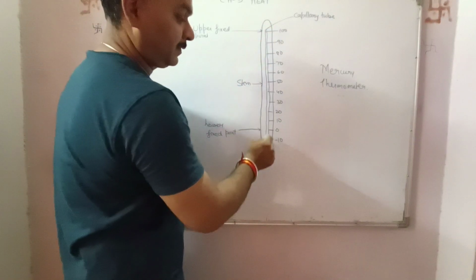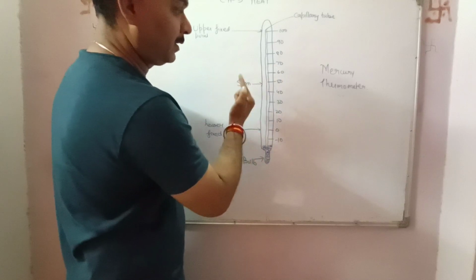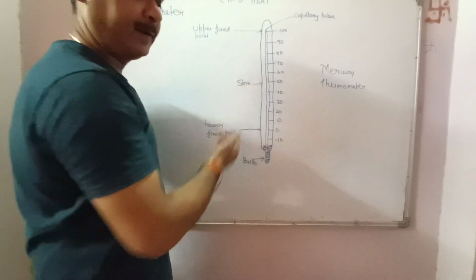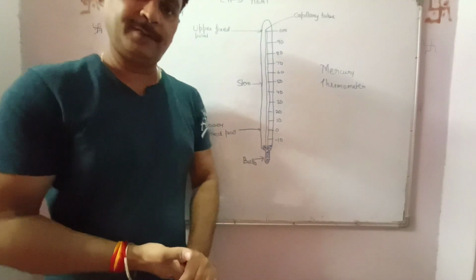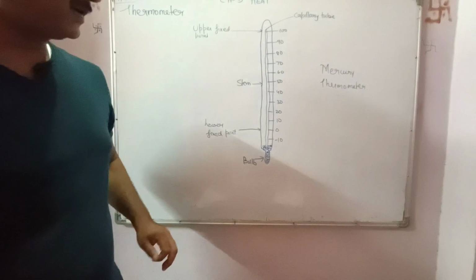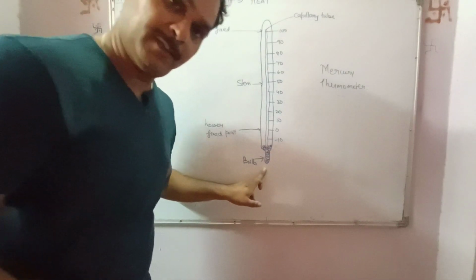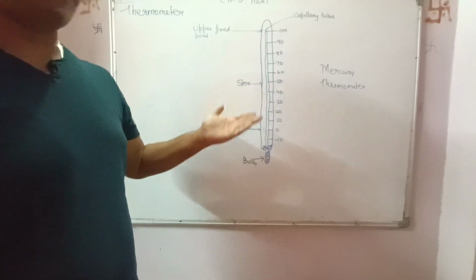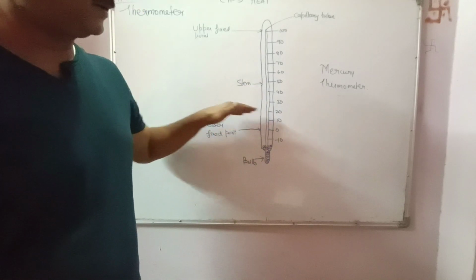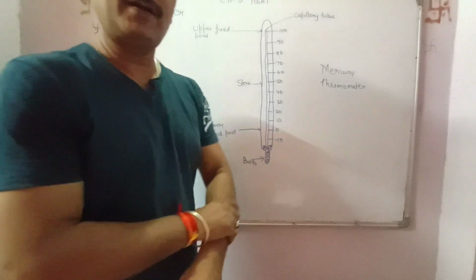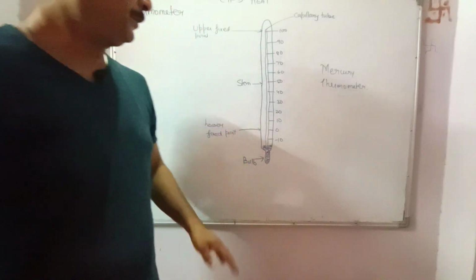This is the very fine bore through the whole glass rod, where the mercury will rise on gaining heat. So the important parts are, the first one is the bulb. The bulb is filled with mercury, and as per the room temperature, we will see that the temperature is between 15 to 20 degree centigrade. It's a normal room temperature.